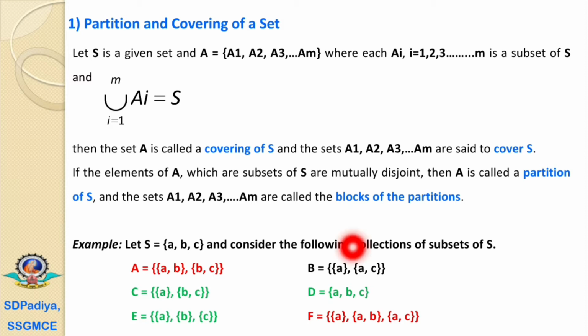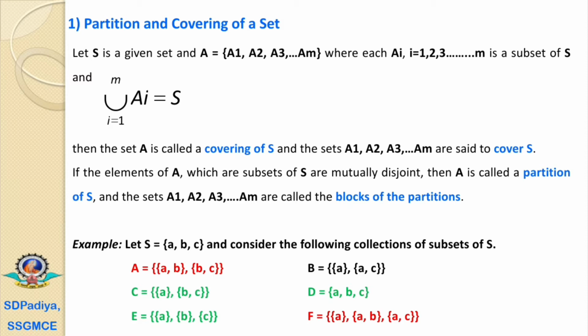Moving to the next example, the set D is a set of only one subset, that is {a, b, c}. Since this is only one subset, we cannot perform a union. But if we look at D, it is equal to S. That's why we can say that set D is a covering of set S.